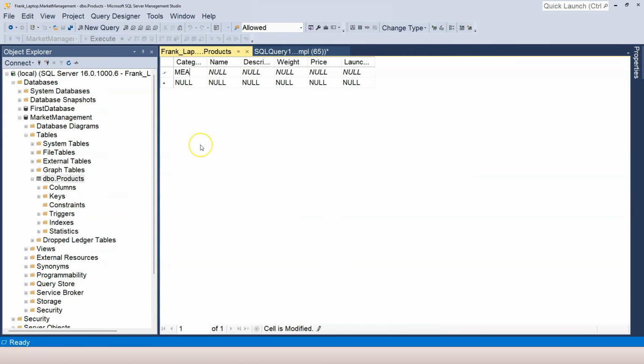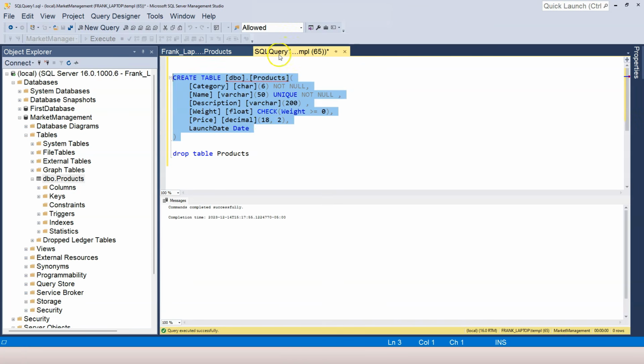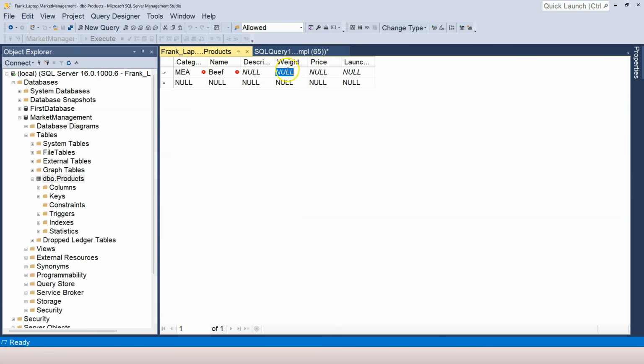Unfortunately, I have to enter the data again. So again, beef, I'm going to leave the description as null, and weight here, as you can see, we did not actually apply the not null constraint. So I can leave this as null. It's going to accept it. So let me click out. You see, the data is accepted.